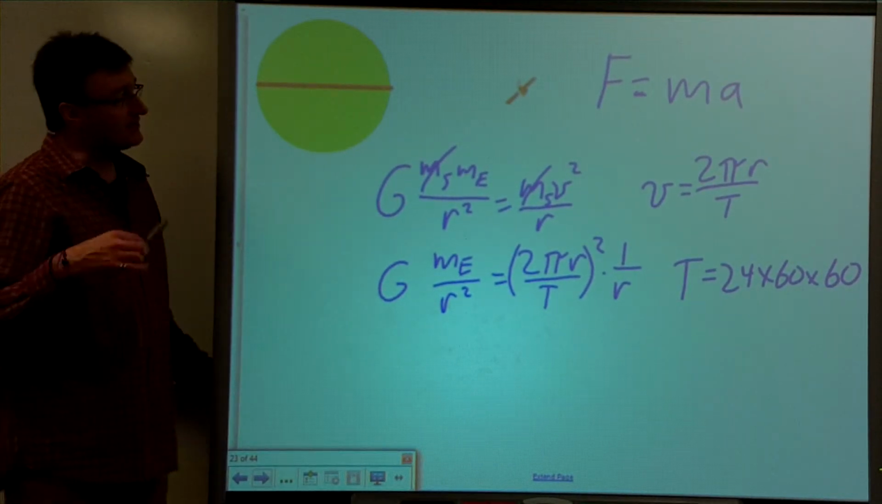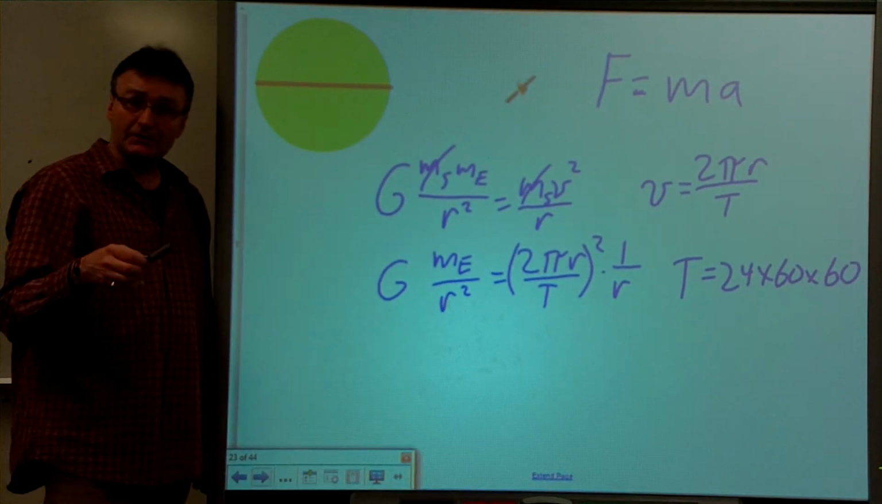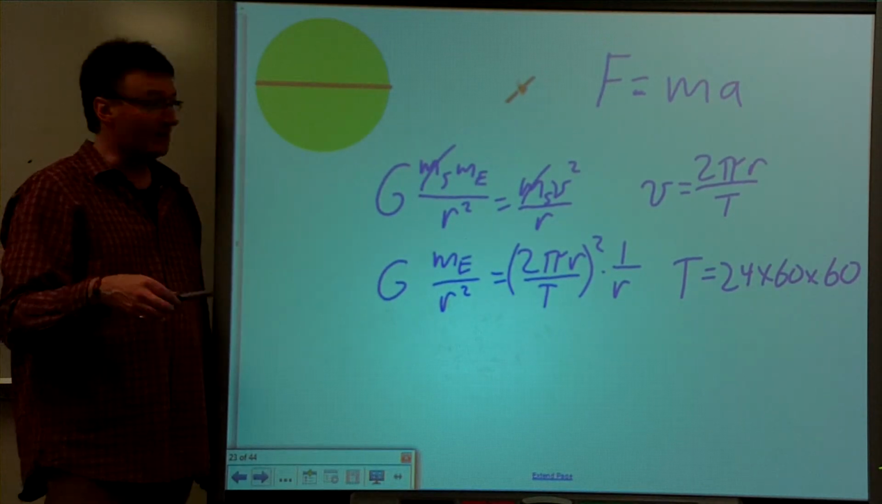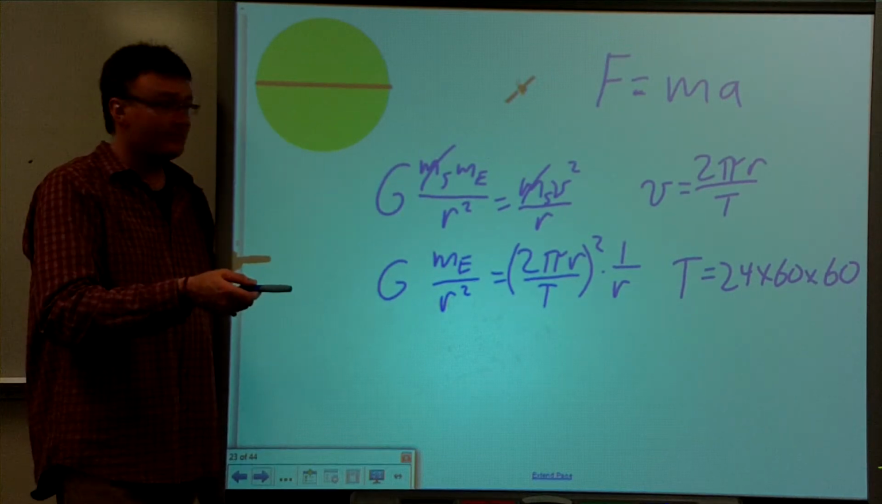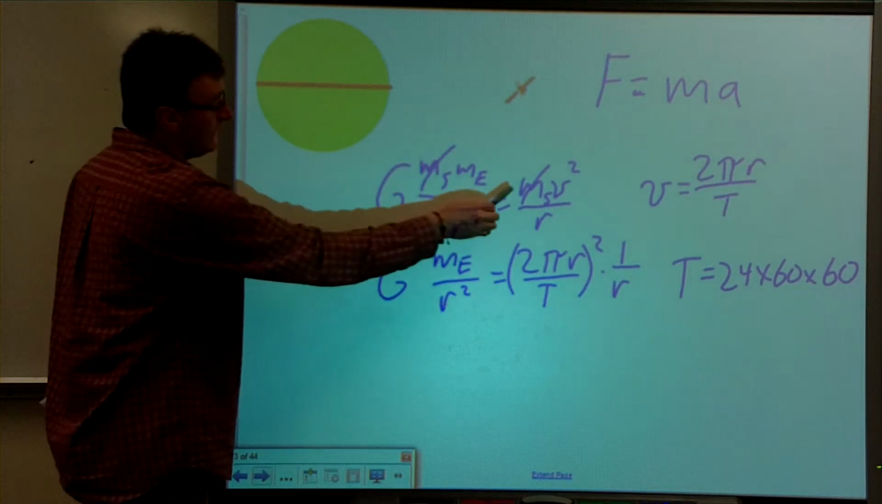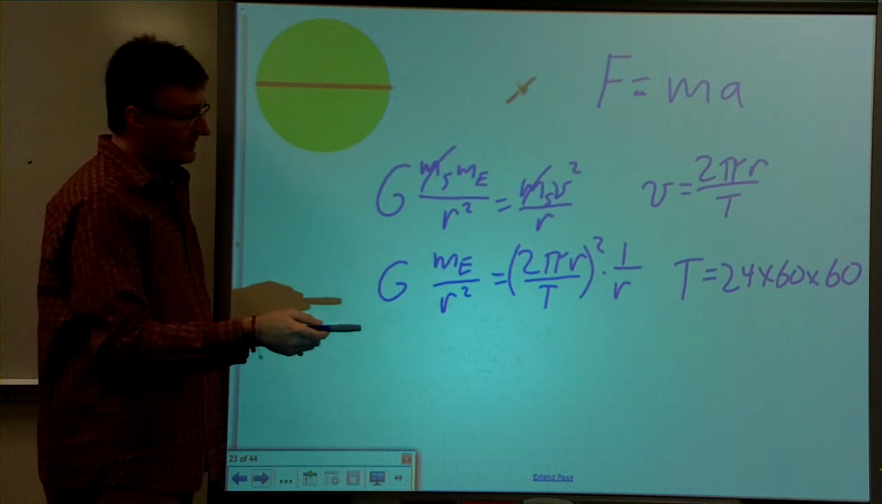So in a geosynchronous orbit, all satellites that are in a geosynchronous orbit, it doesn't matter about the mass of the satellite. They will all be at the same height. So the actual mass of the satellite does not matter. They will all be the same.